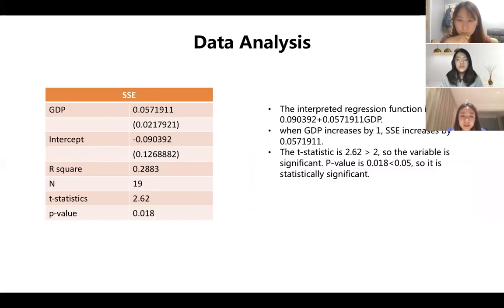The result suggests that when GDP increases by 1, SSE increases by 0.057. The t-statistic is 2.62, which is larger than 2, and the p-value is 0.018, smaller than 0.05. So the variable is statistically significant.